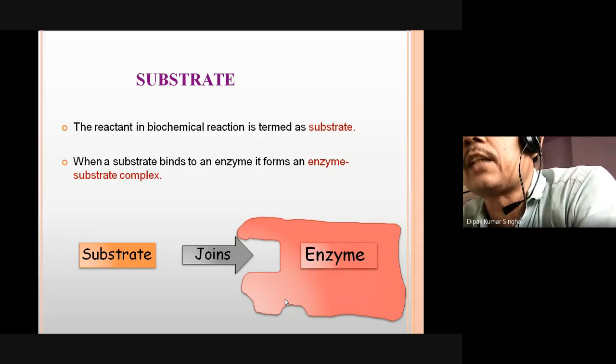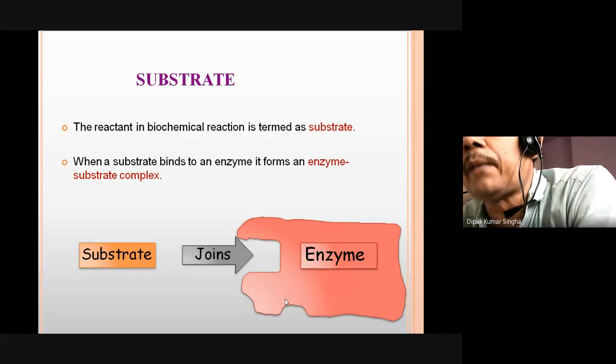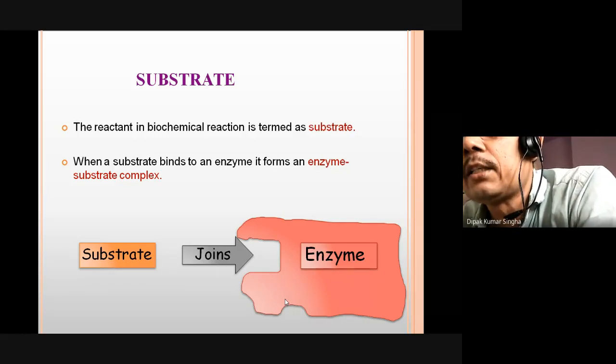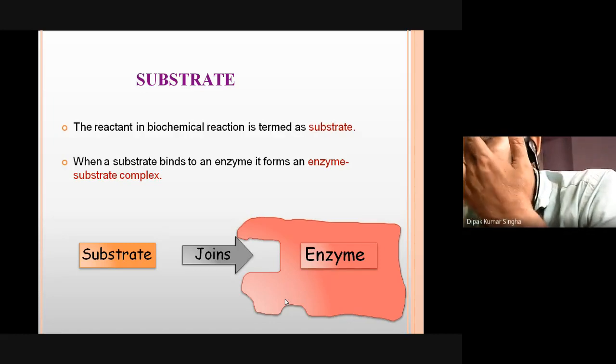Suppose you take starch, carbohydrate or rice. This is a polysaccharide. When it binds with amylase, an amylolytic enzyme, the amylase digests or breaks down this product into smaller molecules, which are converted into glucose, which is absorbed.